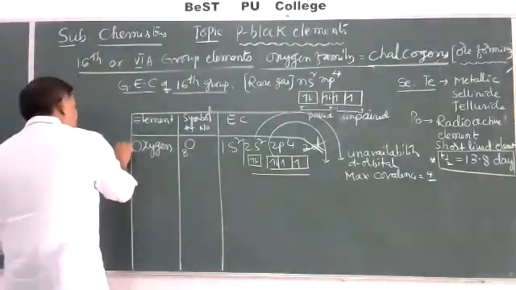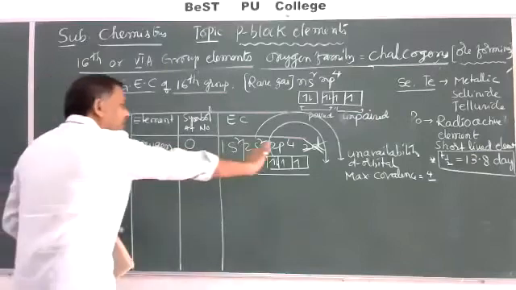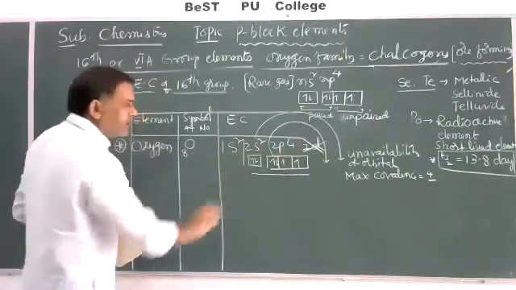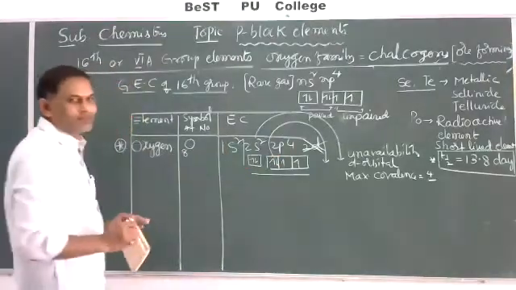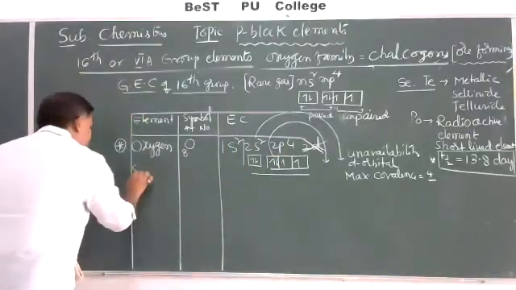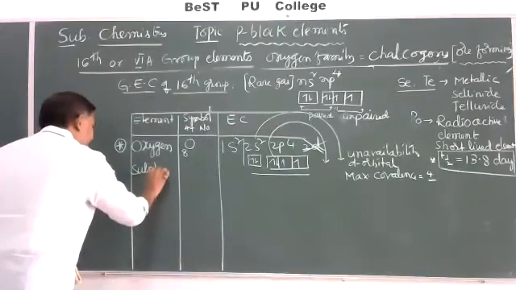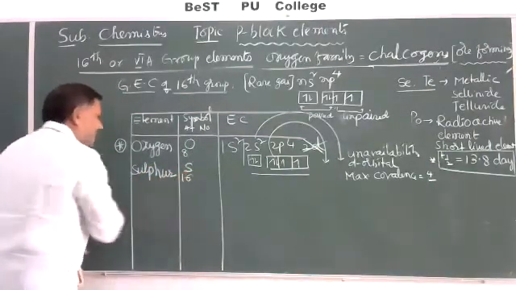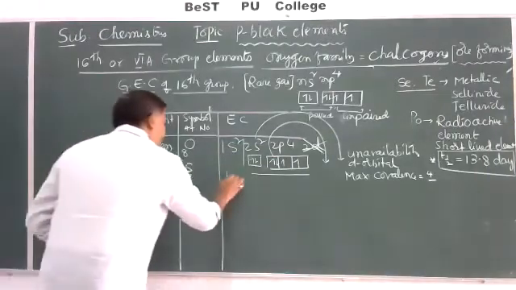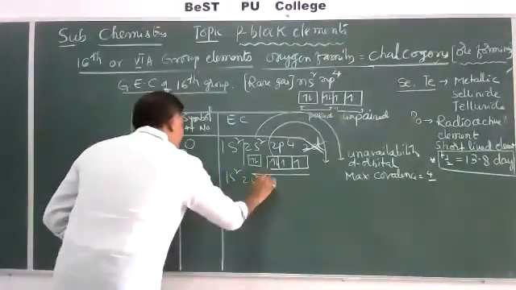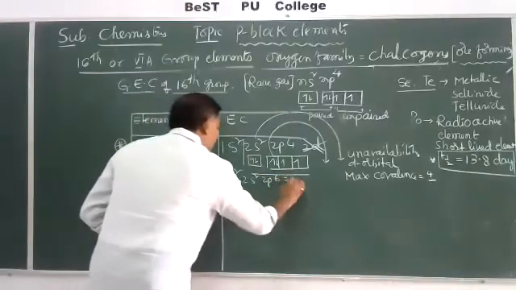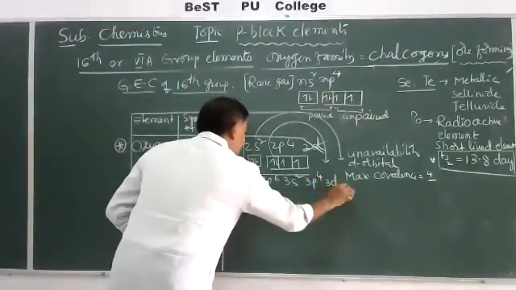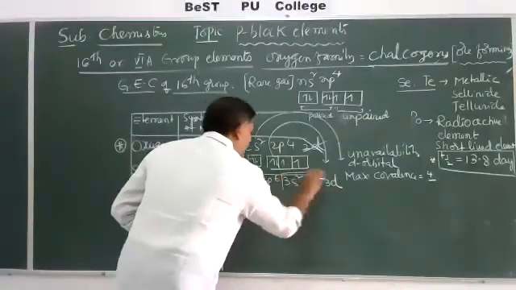Very, very important. Almost all the important points are based on this simple electronic configuration. Now the next one is sulfur. Symbol is S; adding 8 we get 16. Electronic configuration is 1s2, 2s2, 2p6, 3s2, 3p4. 3d orbitals are available.